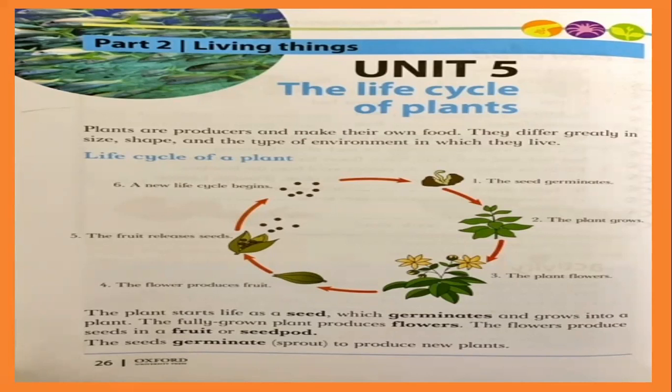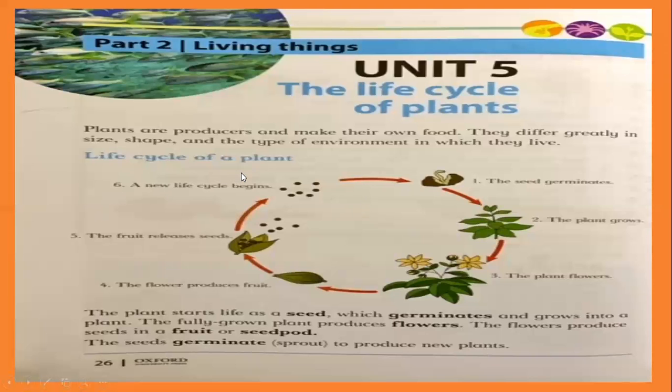Some human beings are tall, some short, some fat, some thin. Like this, plants are also different in sizes and shapes, according to the environment they live in. Some plants are small, some are big trees. So there are different types of plants and trees.